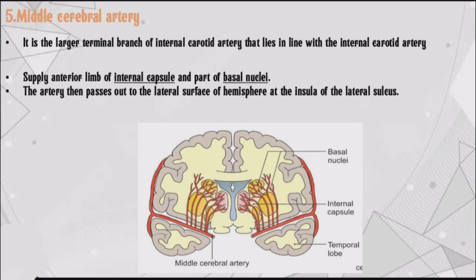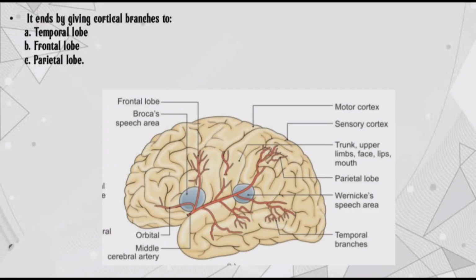Middle cerebral artery. It is the larger terminal branch of the internal carotid artery that lies in the line of the internal carotid artery and supplies the anterior limb of the internal capsule and part of the basal nuclei. The artery then passes out to the lateral surface of the hemisphere at the insula of the lateral sulcus. It ends by giving cortical branches to the temporal lobe, frontal lobe, parietal lobe.